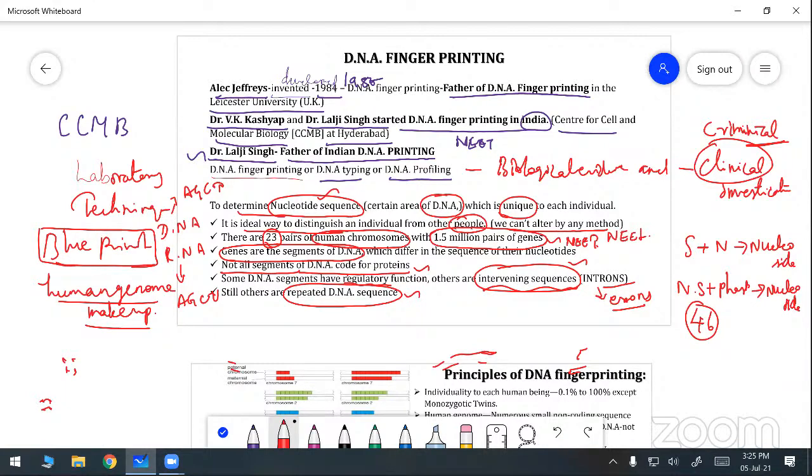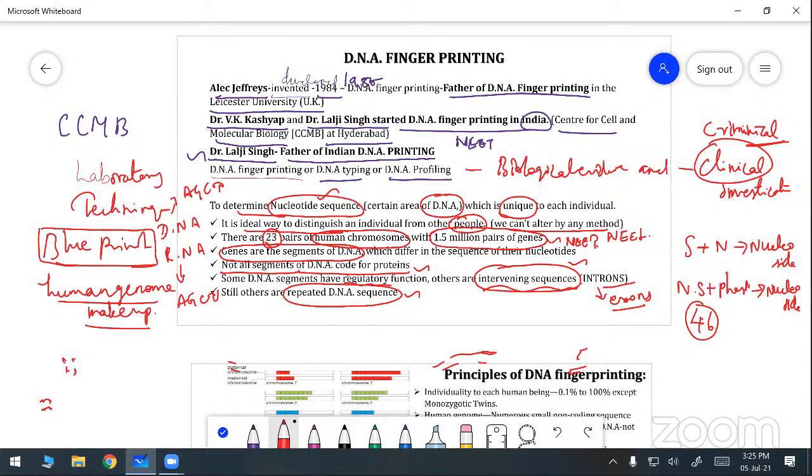You understand? This is the introduction to DNA fingerprinting. Who was the father of DNA fingerprinting? Alec Jeffreys was the father of DNA fingerprinting. Who was the father of DNA fingerprinting in India? Dr. Lalji Singh. Okay, those are two things you want to remember.